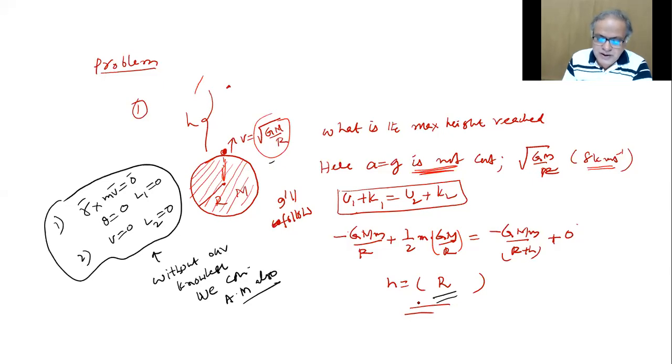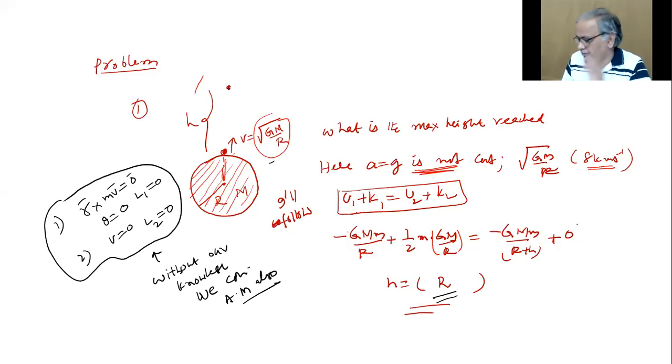It appears that we applied only energy conservation, but remember, without our knowledge we also applied angular momentum conservation. How? What is the angular momentum now, children? R and mv are in the same direction. Angular momentum is 0 there. Even there, angular momentum is 0. So without our knowledge, we also conserved angular momentum.